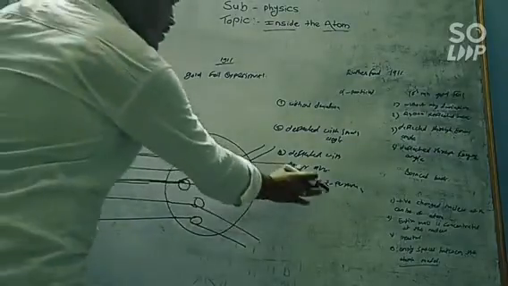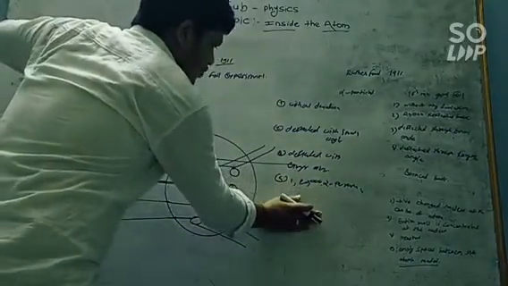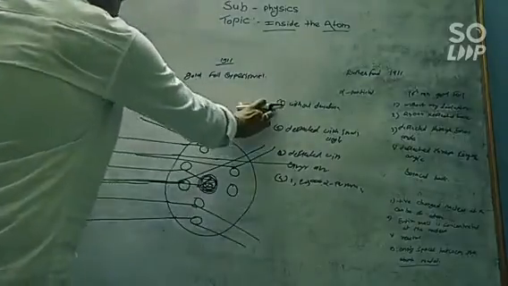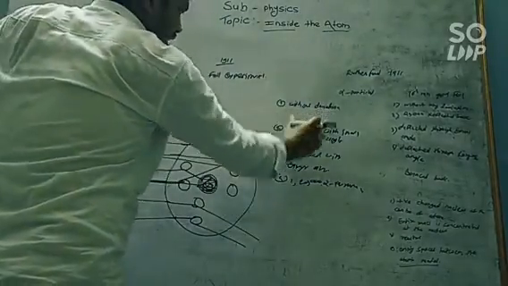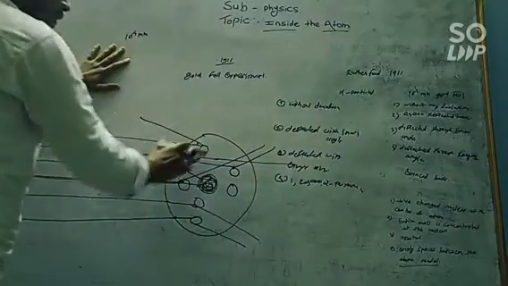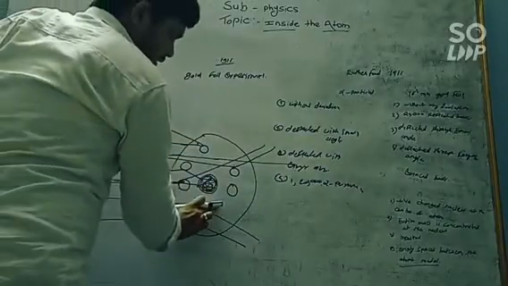So he gets the result of this experiment that some alpha particles pass through this gold foil without any deviation, some alpha particles are deflected with a small angle, and some alpha particles are deflected with a large angle.